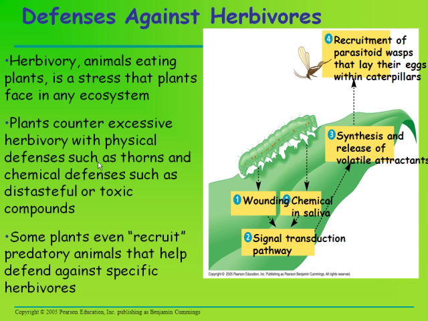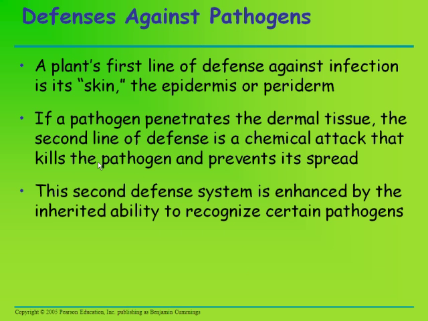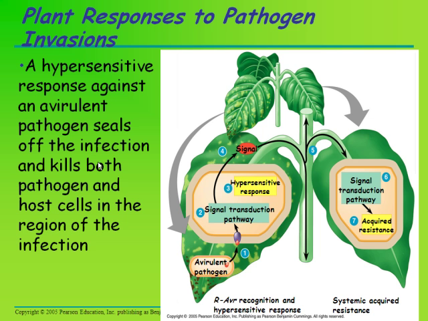So these are defenses against pathogens. A plant's first line of defense against infection is its skin, the epidermis or periderm. Some of it can be kind of thick, like a cuticle. If the pathogen penetrates the dermal tissue, the second line of defense is a chemical attack from the plant that kills the pathogen and prevents its spread. The second defense system is enhanced by the ability to recognize certain pathogens.